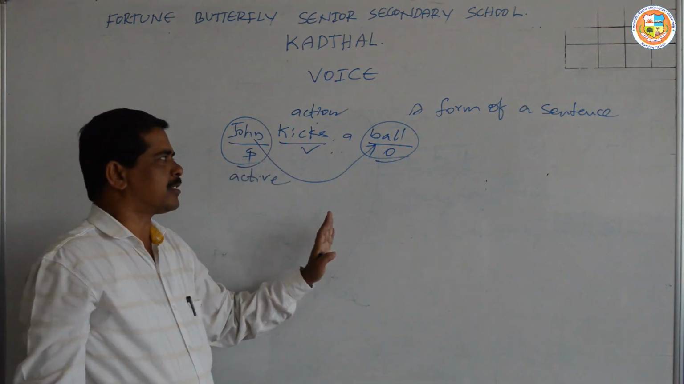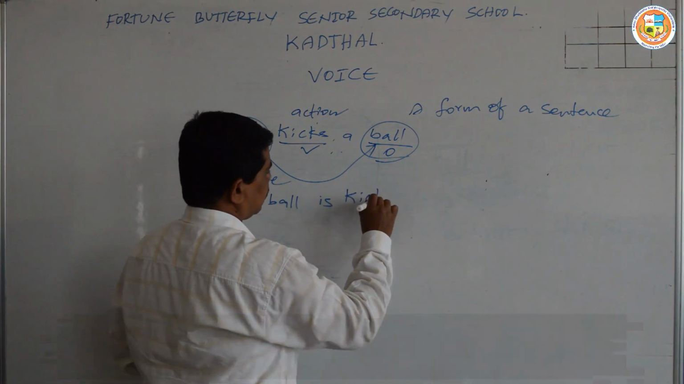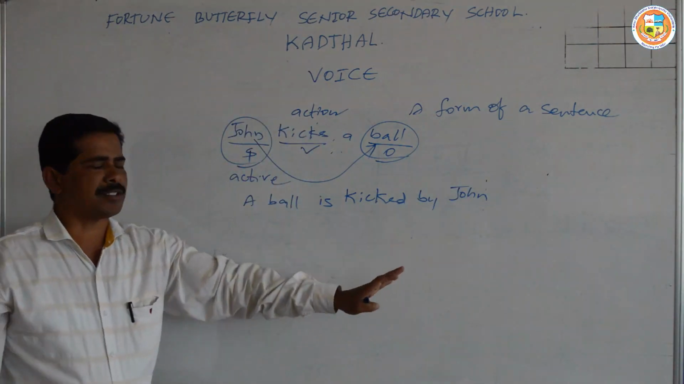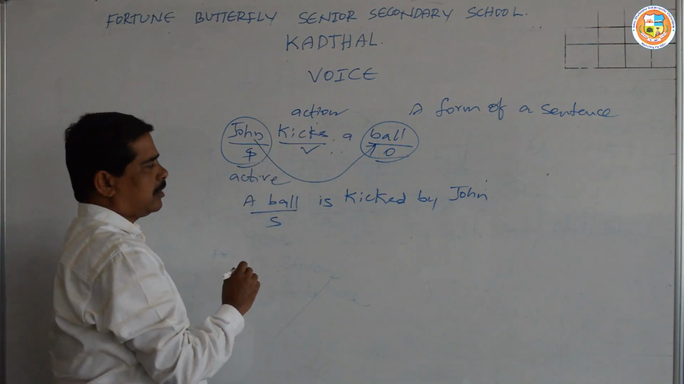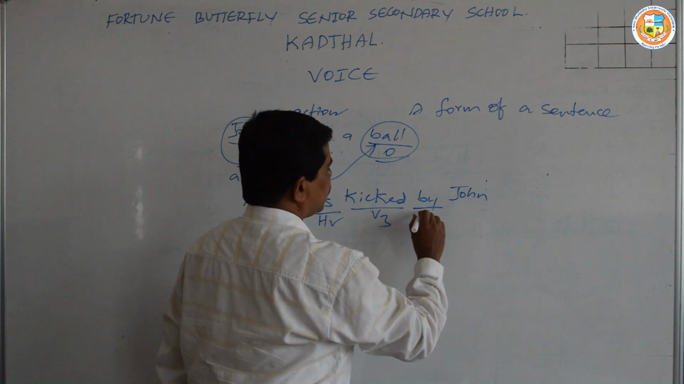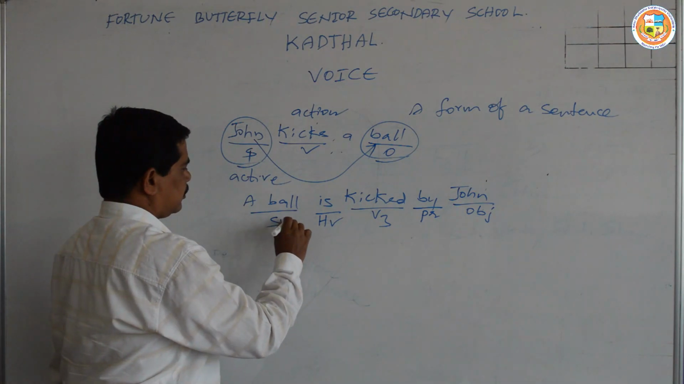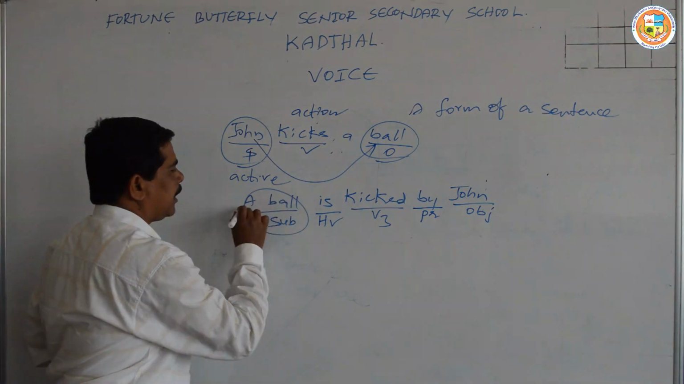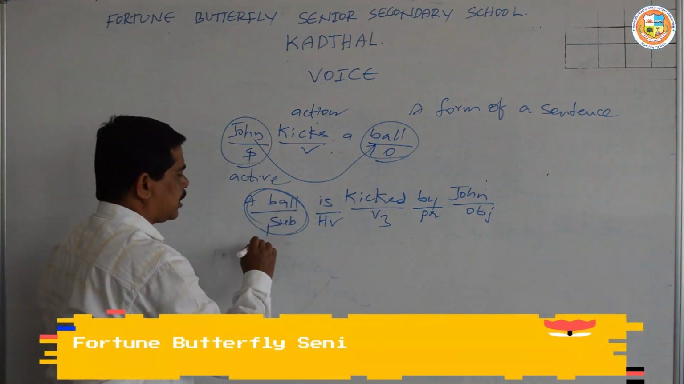So if I change the sentence, a ball is kicked by John. Here a ball is being used as the subject, a helping verb is used here, and the V3 form of the verb is used. This is a preposition and this is an object. So in this sentence, a ball is the subject, but still it is not the doer of the action. It is the receiver of the action.